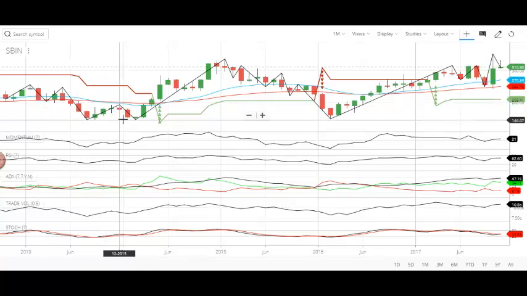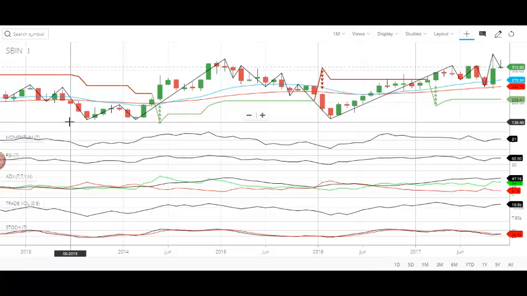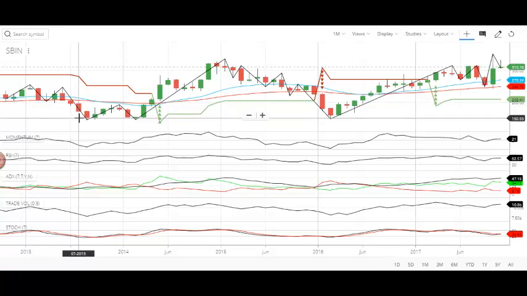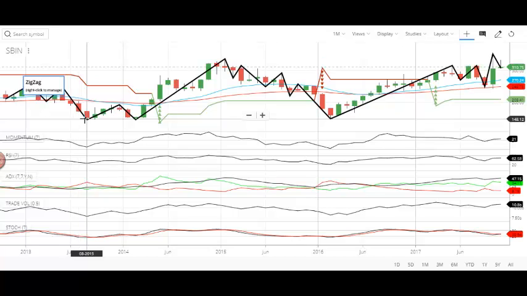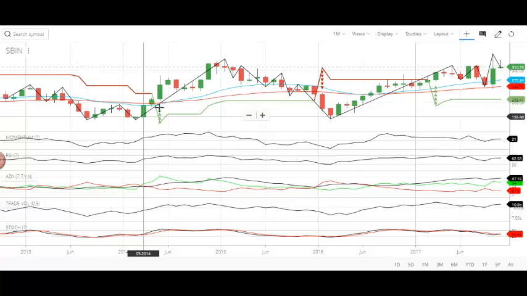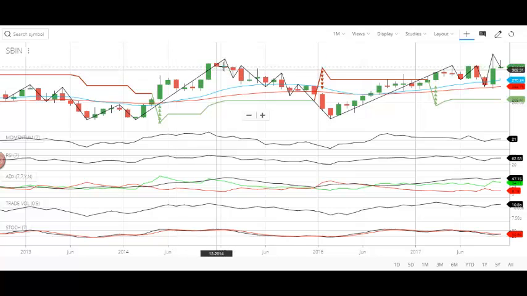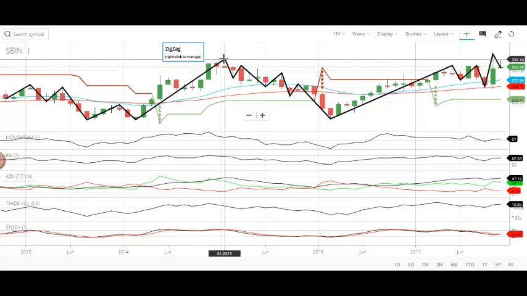If you look at the price history of the stock, we have data since 2013 onwards. From August 2013 onwards, the stock started moving in an upward direction. It is not consistent, but it is attempting to make new highs.